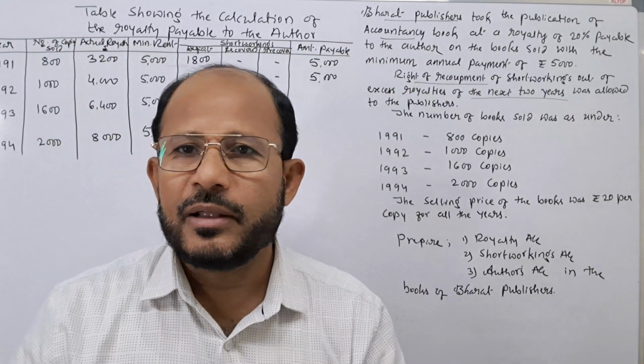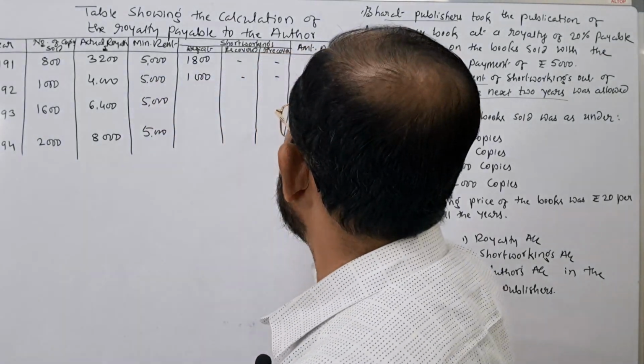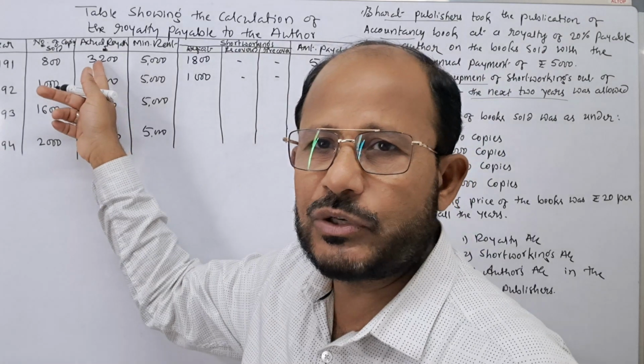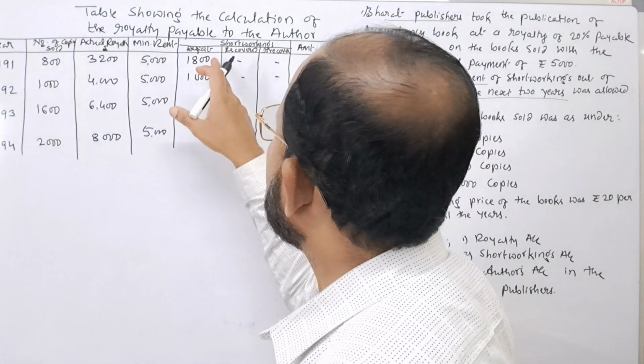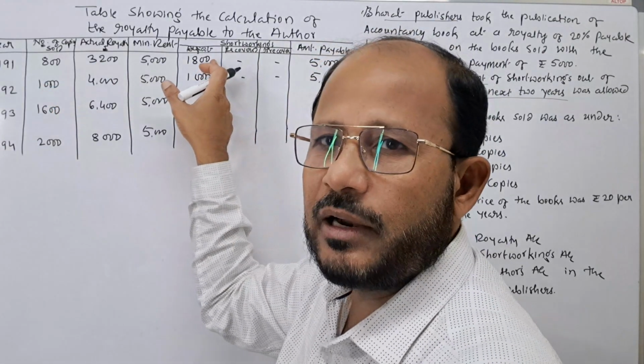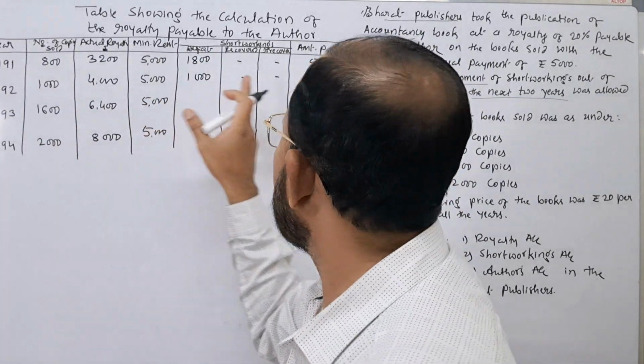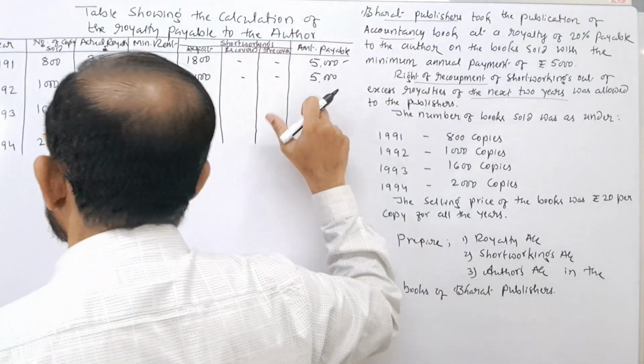See, in the first year they paid rupees 5,000 to the author, but actual royalty was how much? 3,200. That is why here rupees 1,800 is written in the deficit column. In the second year also 1,000 deficit is there. Again 5,000 is given to the author.